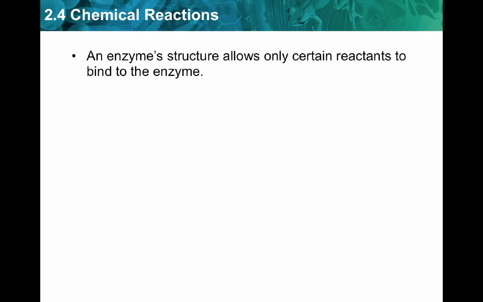And what I mean by that is, because the enzyme structure is so specific, it has a very specific what we call active site. And so those active sites allow only very specific reactants to bind to it. And in enzyme catalyzed reactions, so in a chemical reaction that's controlled by an enzyme, the reactants are now referred to as substrates. So the substrate will bind to the active site, which is a location on the enzyme. So it's like a docking station, if you will, on the enzyme.